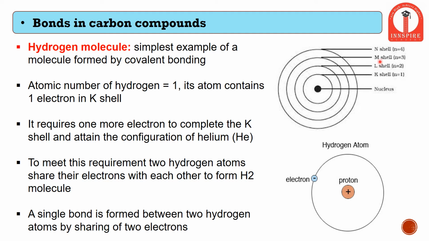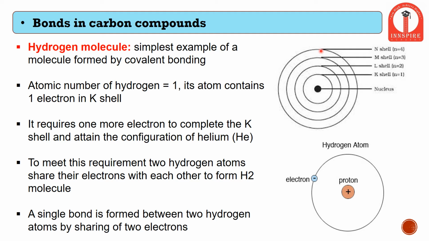So K, L, M, N are the shells that go on increasing, and every shell has its own capacity to hold electrons. In the K shell only 2 electrons can be accommodated. If another electron enters, then that electron has to move into the L shell. The L shell has a total capacity of holding 8 electrons. As we go away from the nucleus, the holding capacity of electrons increases. The M shell has a holding capacity of 16.